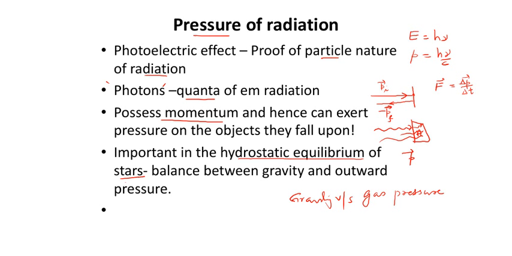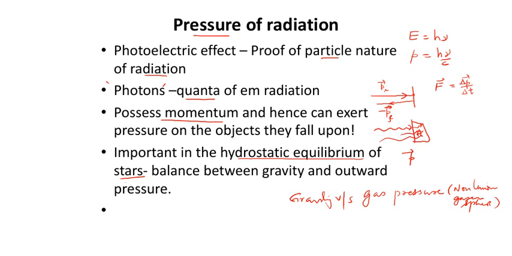So before a gaseous sphere begins to emit light, or before we begin to call the gaseous sphere a luminous object or a star, for the non-luminous gaseous spheres, the gravity is balanced by gas pressure,